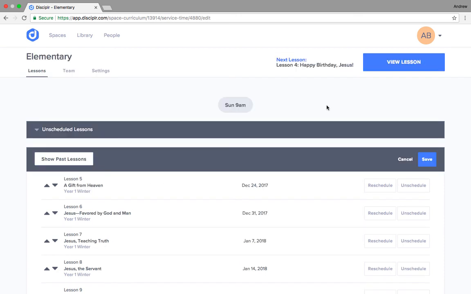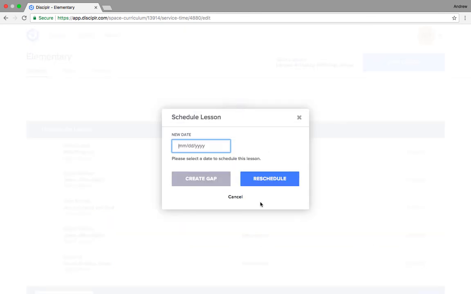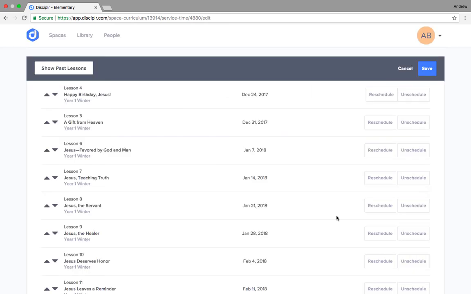And just remember that if you have unscheduled any lessons, they'll be here under this drop-down called Unscheduled Lessons. You can always bring them back in wherever you need them to be. With gaps and rescheduling options, your teachers and you can be ahead of the game and ready to execute every single weekend, no matter what you have planned.